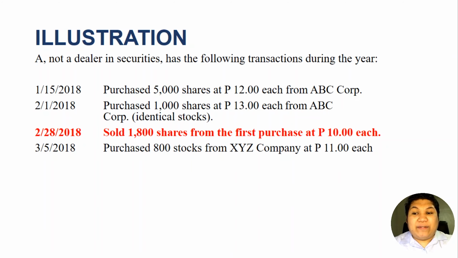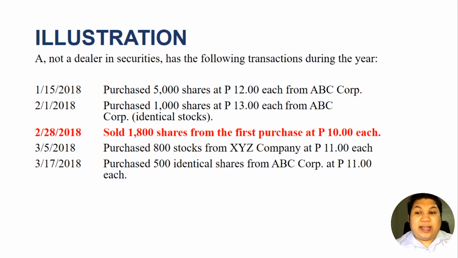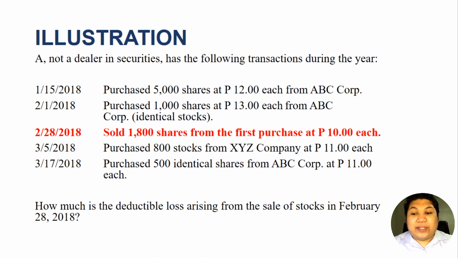Also, on March 5, he purchased 800 stocks, this time from XYZ company, at 11 pesos each. So we know this is non-identical stocks because the issuing corporation is not the same. On March 17, 2018, he again purchased 500 identical shares from ABC Corporation at 11 pesos each. So we are asked how much is the deductible loss arising from the sale of stocks on February 28, 2018.